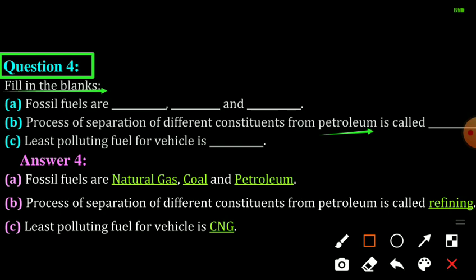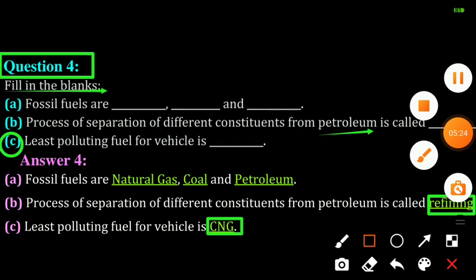So this process is called refining. Next: the least polluting fuel for vehicles is CNG, compressed natural gas. As we have already studied, it is a cleaner, least polluting fuel.